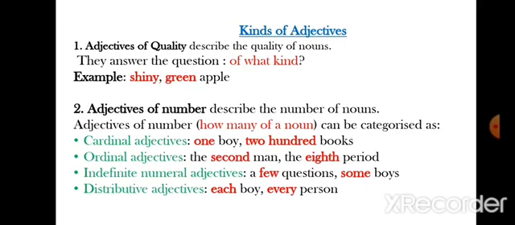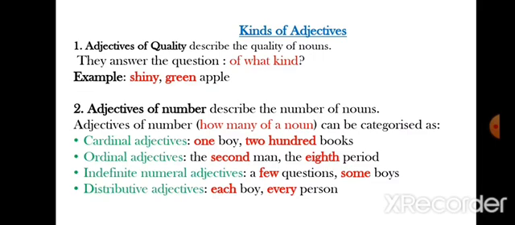Indefinite numeral adjectives. Indefinite numeral adjectives means where we don't know the exact number. How many are there, exact number we don't know, then we can use indefinite numeral adjectives. Like a few questions. Now a few means it can be 2 questions, 3 questions, 5 questions, any number it can be. We don't have an exact number for this. Next, some boys. Here also some boys can be 2 boys, 5 boys, 7 boys. We don't know the definite number. That's why it's indefinite.